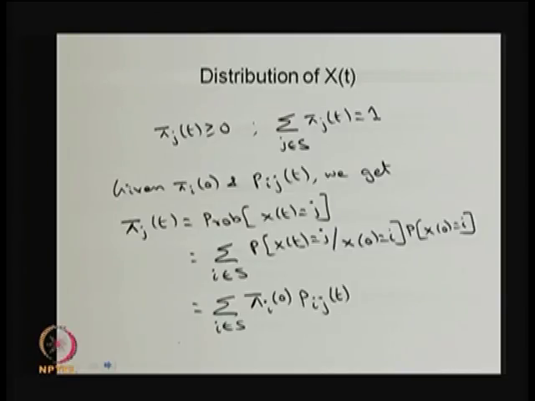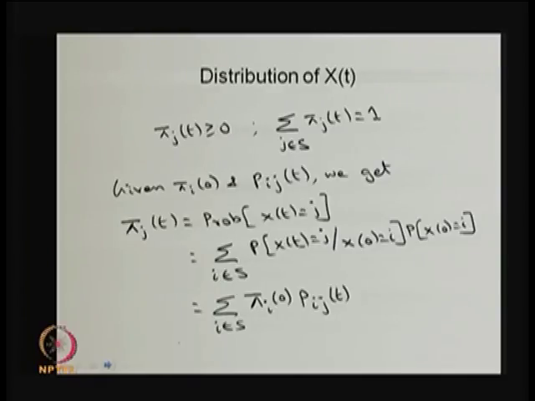That is pi j of t, the same as the probability that x of t is equal to j. I can make a summation, I can make a conditional. What is the probability that the system will be in the state j at time t, given that it was in the state I, multiplied by the probability that the system was in the state I at time 0, for all possible values of I, where S is nothing but the state space.